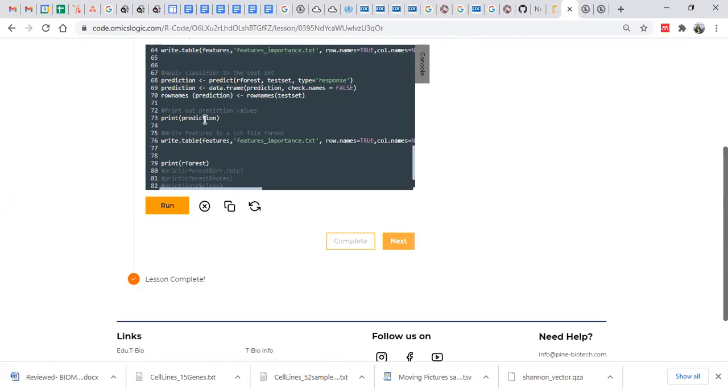Here we need to provide this object and the prediction result.